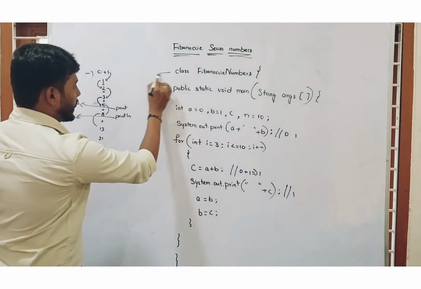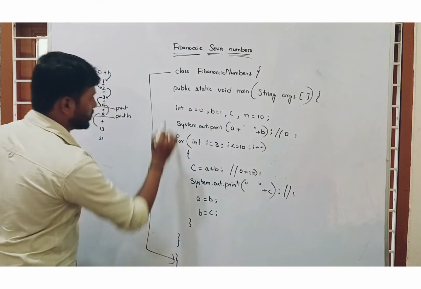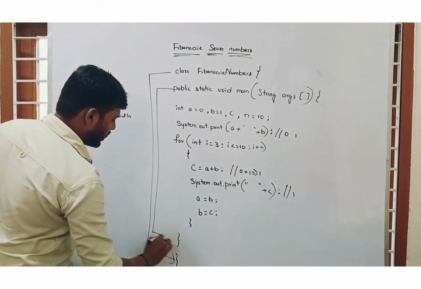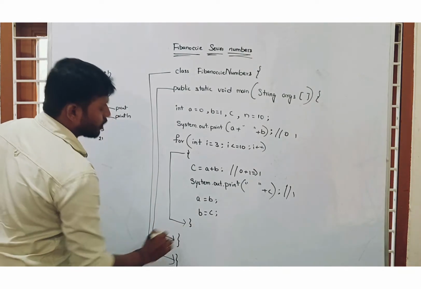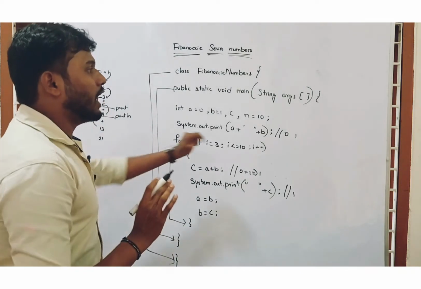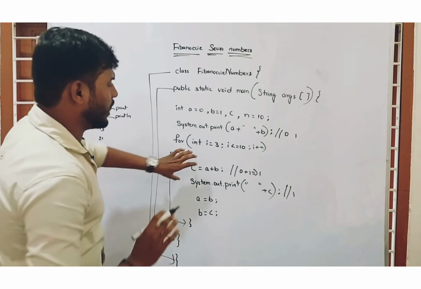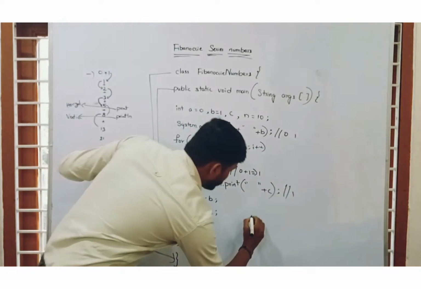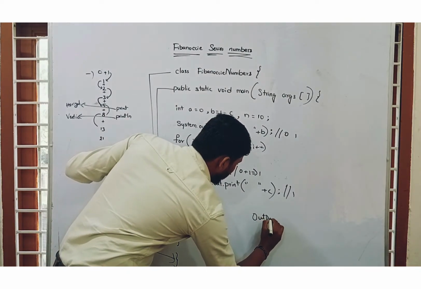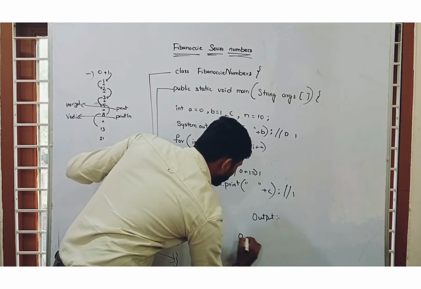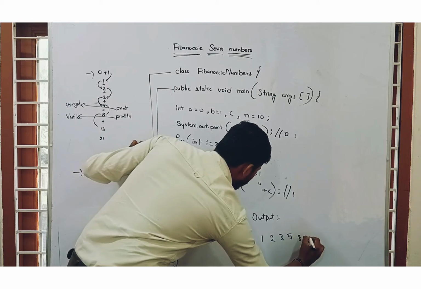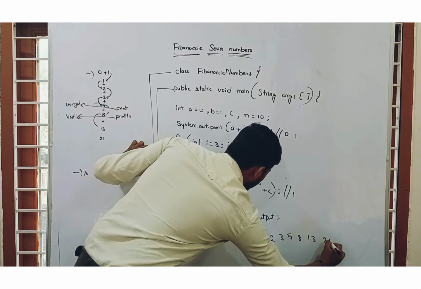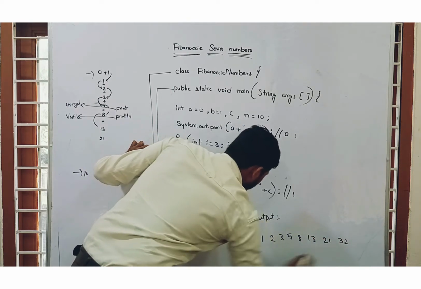Now let us see, class was opened here, class was closed here, method was opened here, method was closed here, loop was opened here, loop was closed here. Now let us see what is the execution. When I am running this program, my output I am getting is 0, 1, 1, 2, 3, 5, 8 and 13 and 21 and 32.